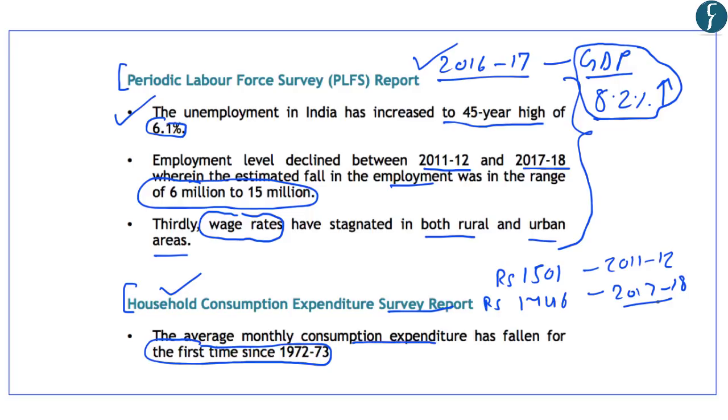And in this background, the government has scrapped this consumption expenditure survey report, stating that it was in variance with the official GDP estimates. However, this points towards one thing, that the GDP estimates might be overestimated. This is because all the other reports are highlighting a decline in the economic activity. For instance, the household consumption expenditure or the demand is declining. Secondly, the unemployment rate is increasing. And thirdly, the wage rates have stagnated. So all these point towards an overestimation in the GDP growth rates of India.